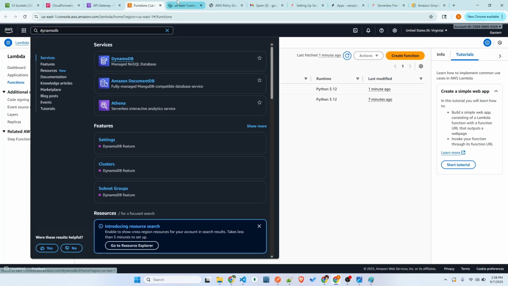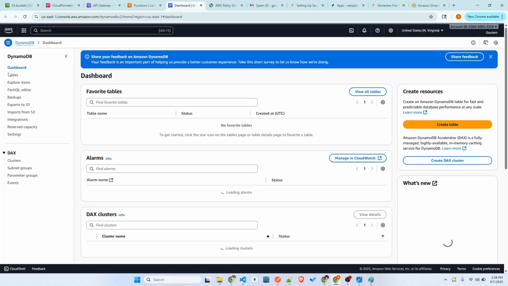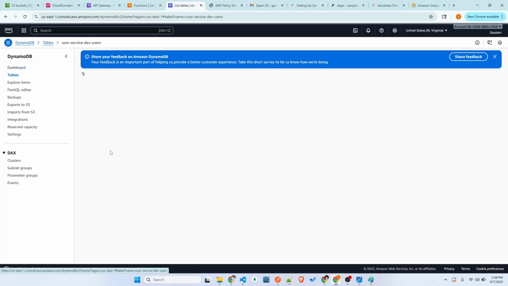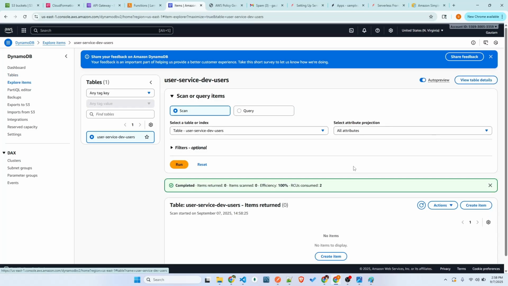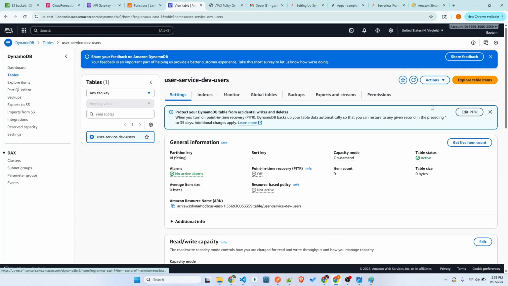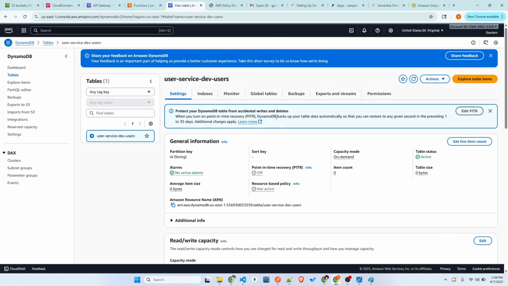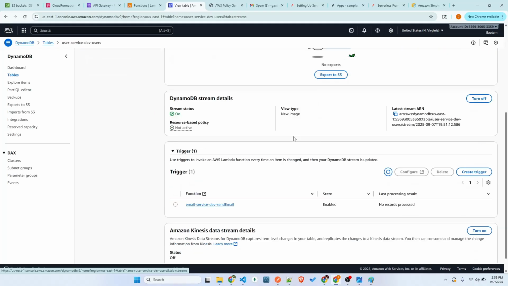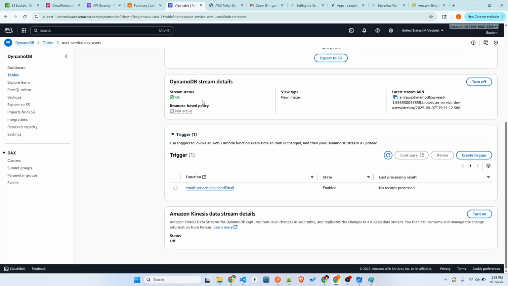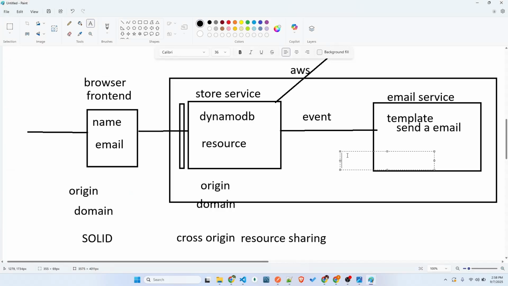We need to have one DynamoDB to store the users, and from that table we are going to have streams. You can just explore tables. There is no data for now. You can click view tables. So again, back to those things like settings, all you can check here. If you come down, you can clearly see, not in this one, you go to exports and streams. If you come down, you can see this stream status on. That's what we did, and we are going to trigger it. Whenever a new record comes, this gets triggered. What? This function, that is the Lambda function email service. That's how we created this trigger, this event trigger.